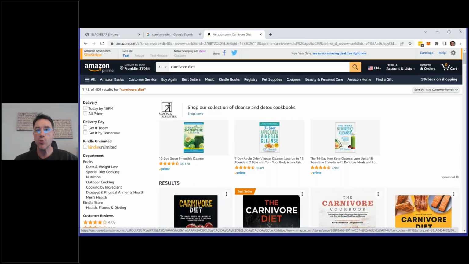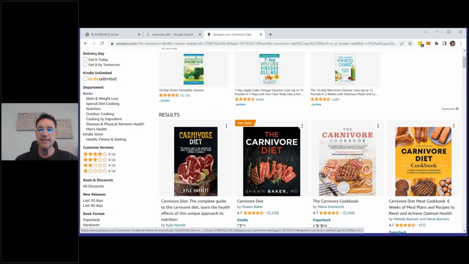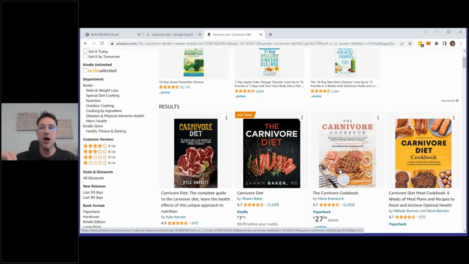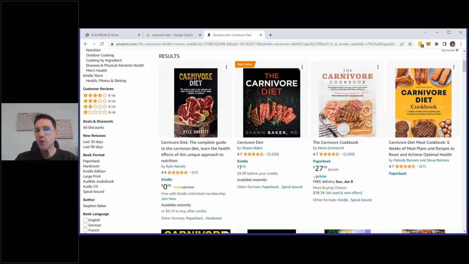Why is this important? Well, first of all, it's the 6th or 7th keyword idea that I've given you. But on top of that, you can take a look at the titles of the books or the products, the product descriptions as well. And I haven't even gone into the product. I haven't even gone into the book. This is just looking at the titles. I'm not looking at the covers, although I can do that as well and see what the prominence is and see what's really standing out and why it's standing out. I'm just looking at the text content to extract the keywords.